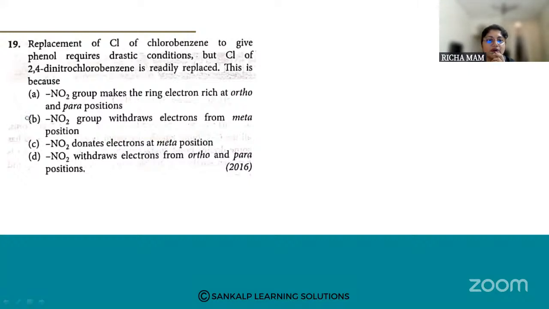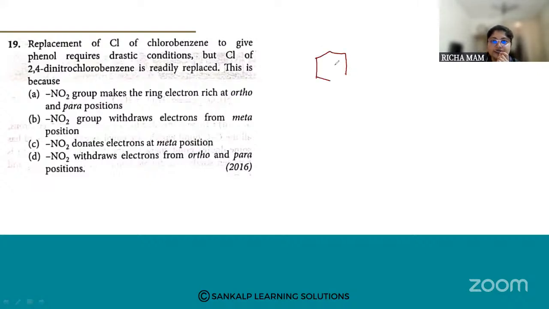Replacement of chlorine of chlorobenzene to give phenol requires drastic conditions, but Cl of 2,4-dinitrochlorobenzene is readily replaced. This is because of, okay. So what is the question here? The replacement of chlorine in chlorobenzene.